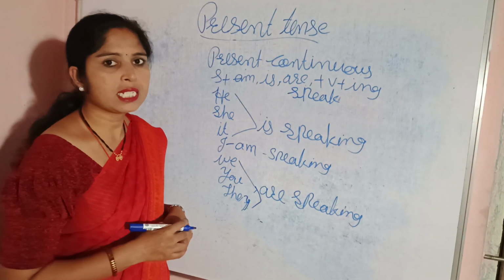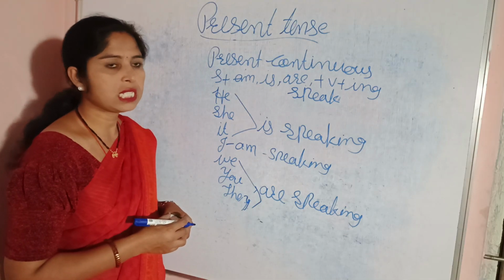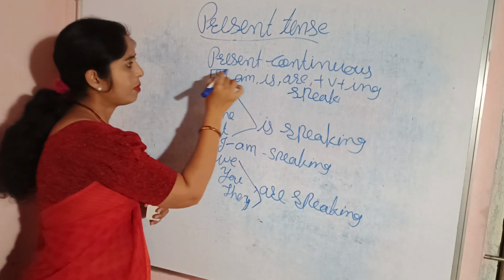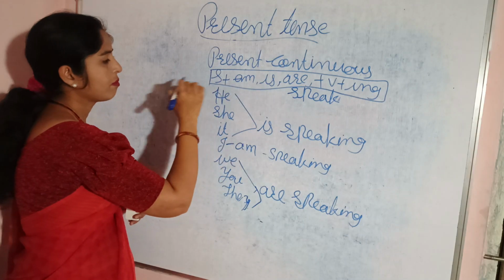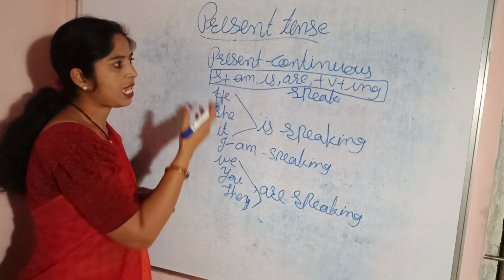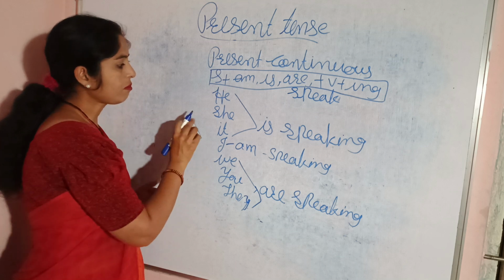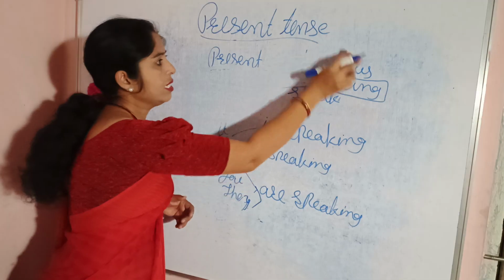Always remember the formula of each tense, how we should make a sentence in a particular tense. For example, the present continuous tense formula is subject plus am/is/are plus V1 plus ing. Now we move towards the present perfect tense.